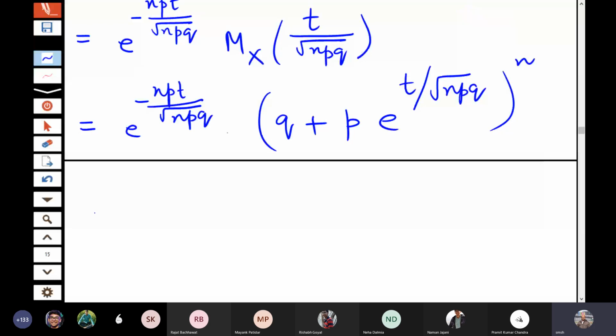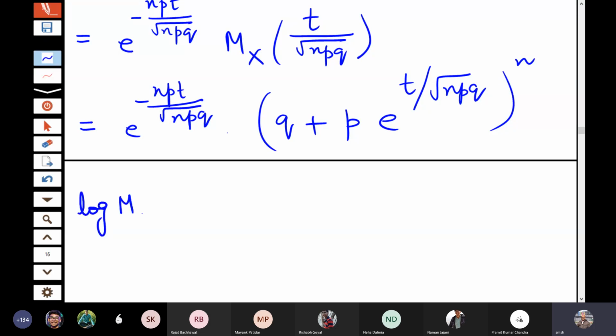Okay. Now actually I have to take the limit of this as n tends to infinity. But as you can see, the terms are a little bit complex, because e to the power certain terms you are having where n is coming, and then it is multiplied by a certain term where n is coming, and then it is raised to the power n. So again, there are a multiplicity of terms. So it is better to simplify this.